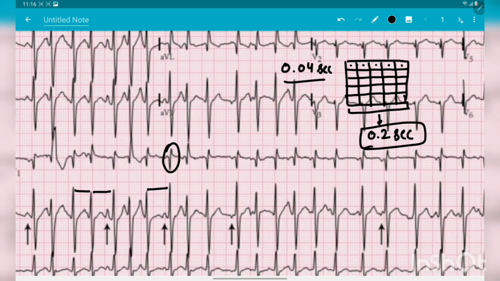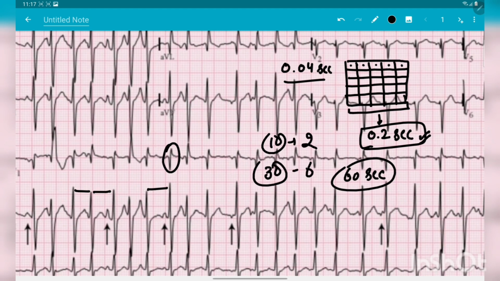To calculate the heart rate, we need to count the number of QRS complexes in a time duration of 60 seconds. One big box is 0.2 seconds. So 10 big boxes are 2 seconds and 30 big boxes are 6 seconds. So there is a standard notation: to calculate the heart rate in 60 seconds, we need to count at least 30 boxes and then multiply the number of QRS complexes in 30 boxes by 10.